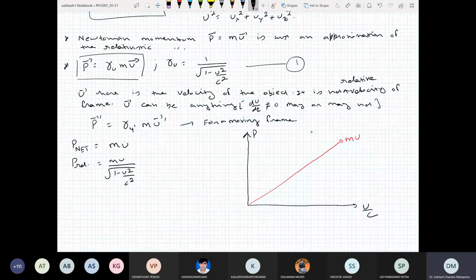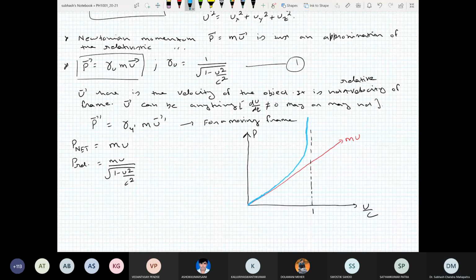We are plotting with respect to u by c, so if this is 1, then it would be something like this. At small velocities, they will overlap, but then they start to deviate. In particular, this momentum goes to infinity when u approaches c.